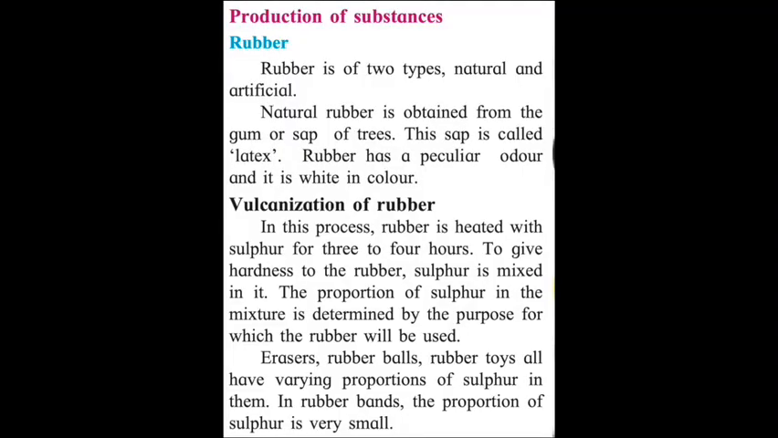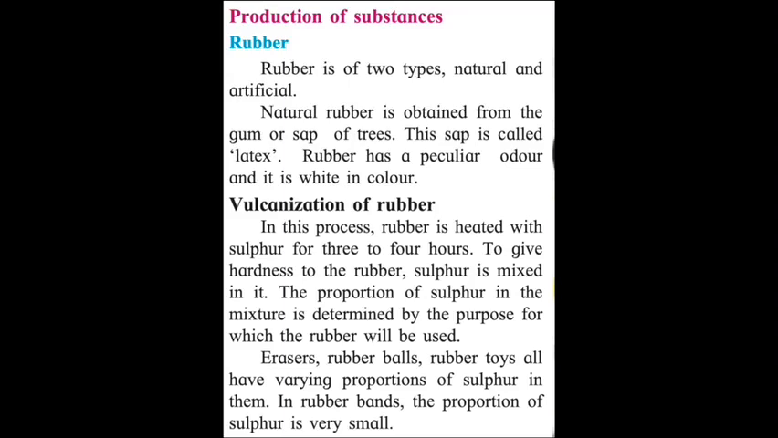Okay students, so you all know what rubber is, correct? Rubber is also of two types, that is natural and artificial. Now natural rubber is obtained from trees in the form of gum or sap of a tree. This sap is called latex. Rubber has a peculiar odor and it is white in color. Odor means smell.